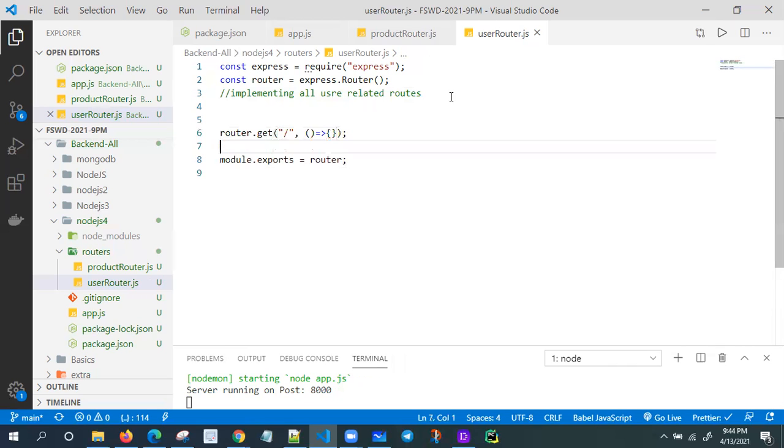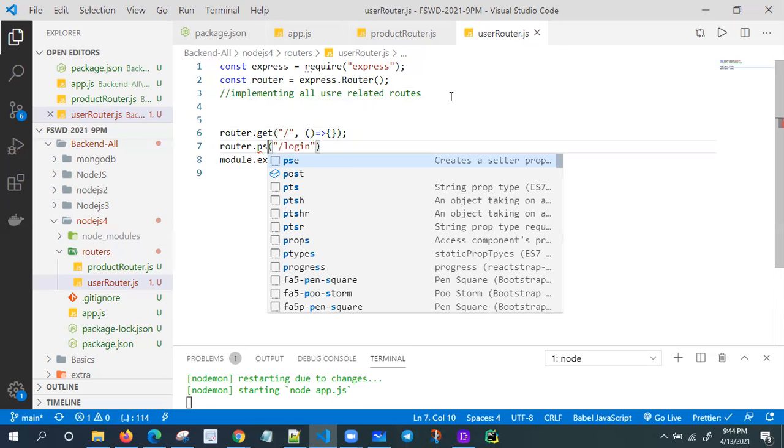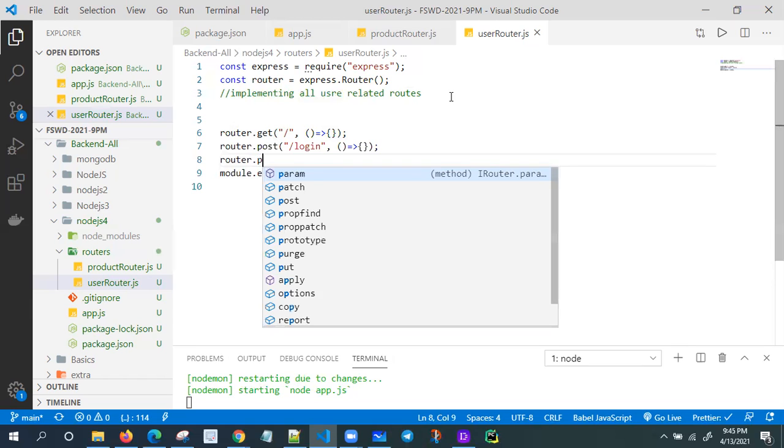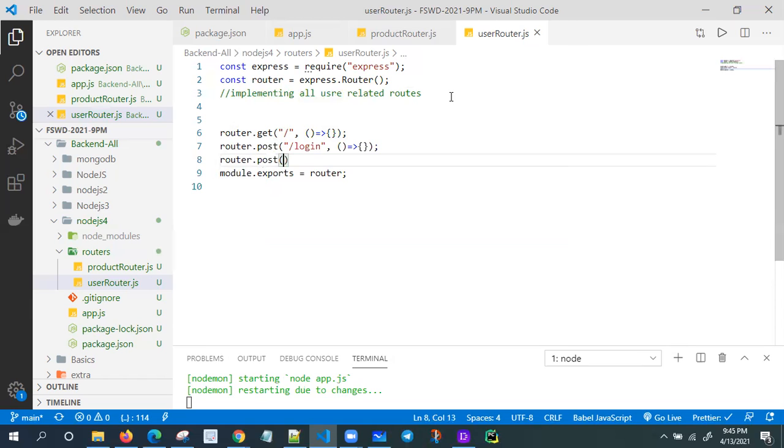So I'm going to implement one more also, router dot get. This is my users slash login. Login is definitely a post only. Take the post, and I'm taking request and response parameters. And one more is there, router dot post, and maybe it is a registration or sign up. Okay, so I need to pass one fat arrow. So this is my three routes here.